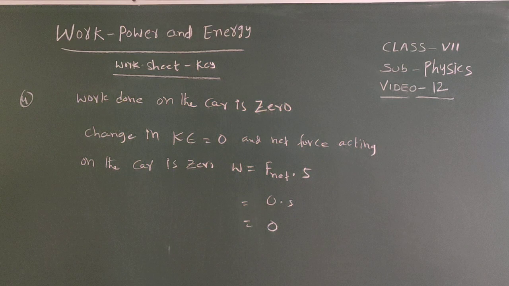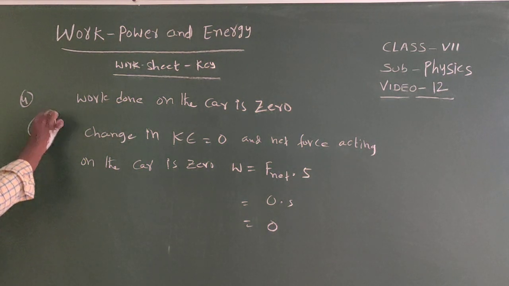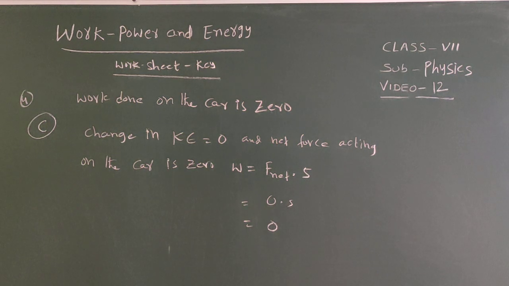So option number B is the answer. Work done on the car is 0. So in that worksheet, for the fourth one, C is the answer.